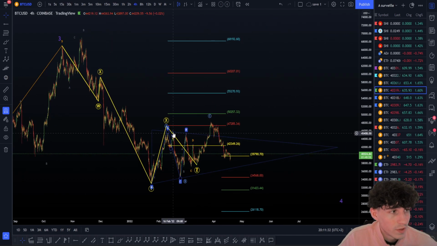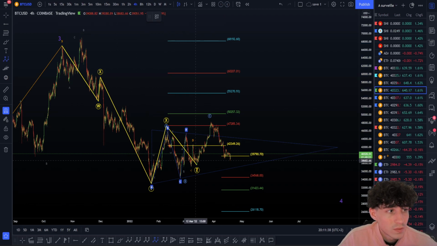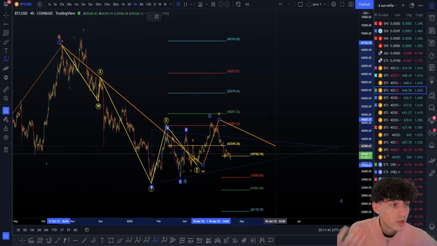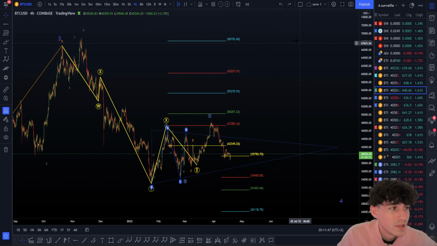Why? Because if we're in a next wave here, okay, I mean, if we have done this WXYXZ here, okay, we have to do a bigger pattern here if we have to go more down. Now, if we are bullish, we are bullish. In that case, that's a wave 1, 2 now, 1, 2, and now we are bullish. But in terms of probability, this is less likely.